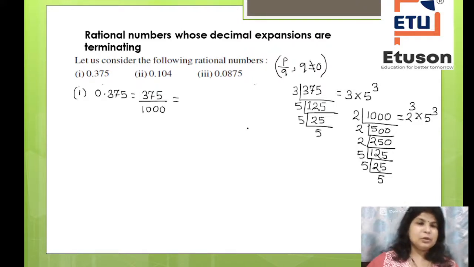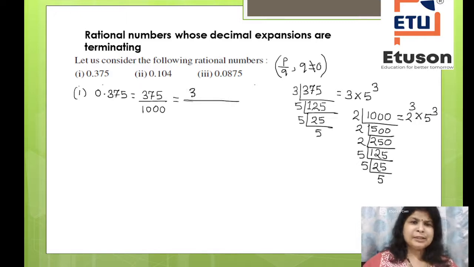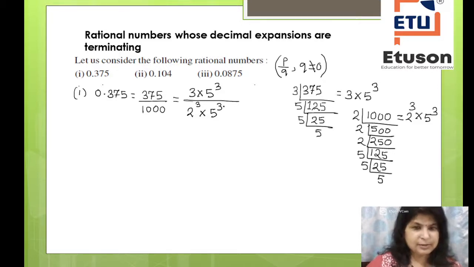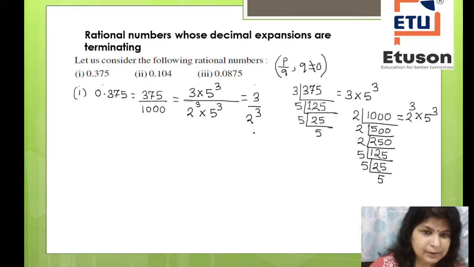Correct or not? So when the numerator and denominator are expressed in terms of their prime factors, the answer will be 3 into 5 to the power 3 divided by 2 to the power 3 into 5 to the power 3. Correct or not? Now you can discard the common factors and bring it to the least form. So you will get 3 divided by 2 to the power 3. Correct or not?